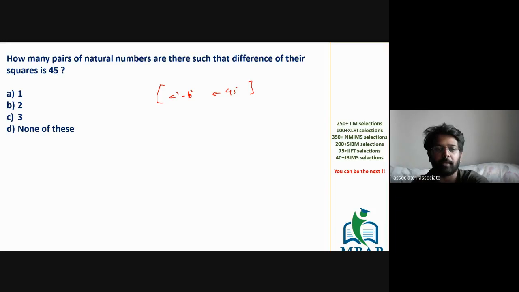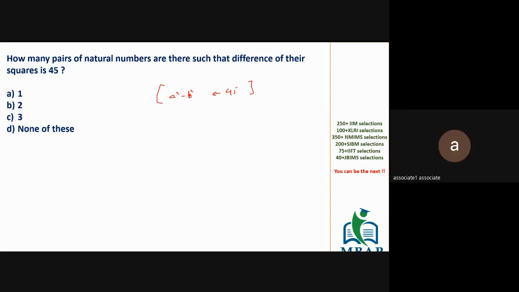I'll give you a minute to comprehend, to see what can be done and how it can be done, and then let's have a good discussion about it.